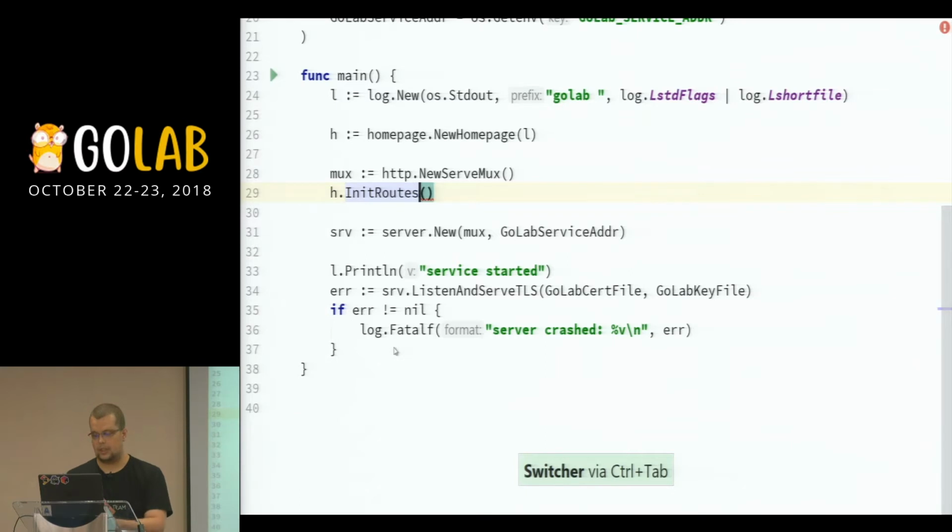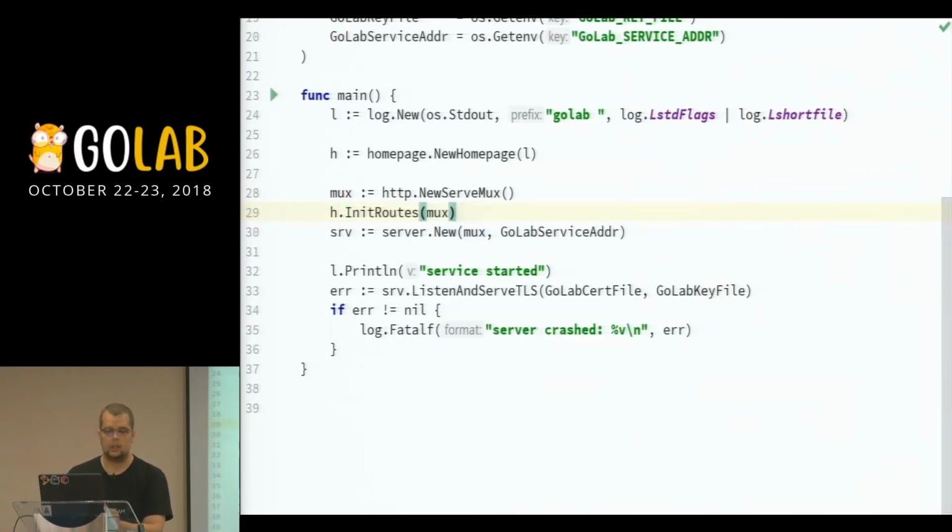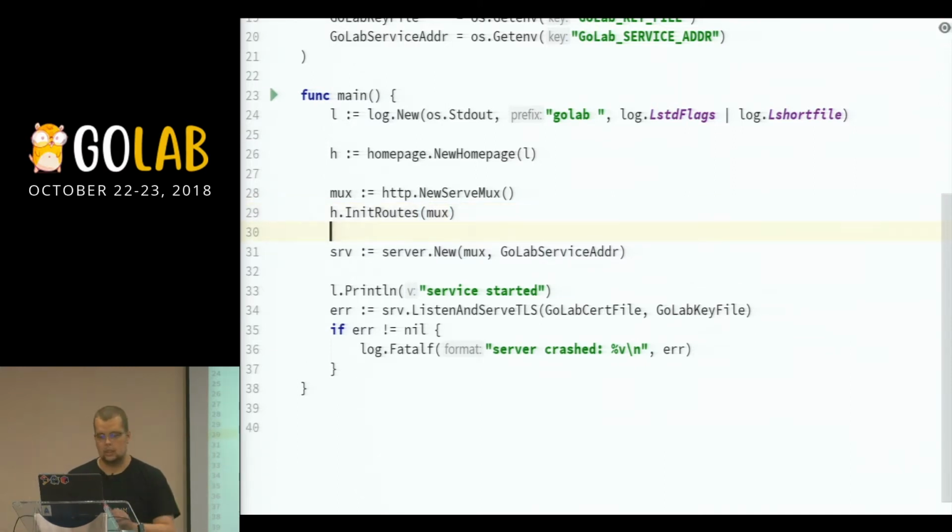So I don't have to go back here, basically. And I can just pass this as a parameter. And again, my code is still readable. I know what happens in there if I look at it. And it just works, right?